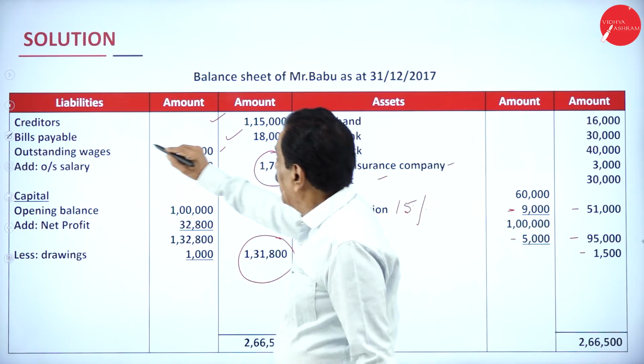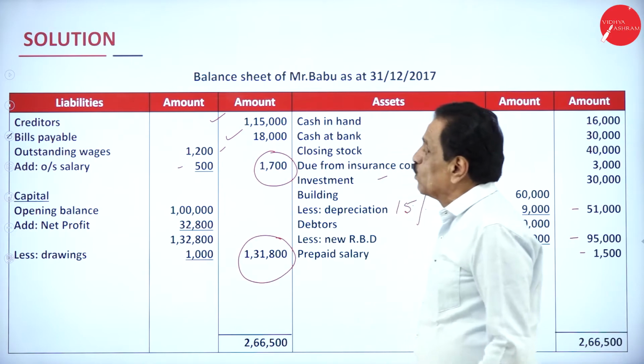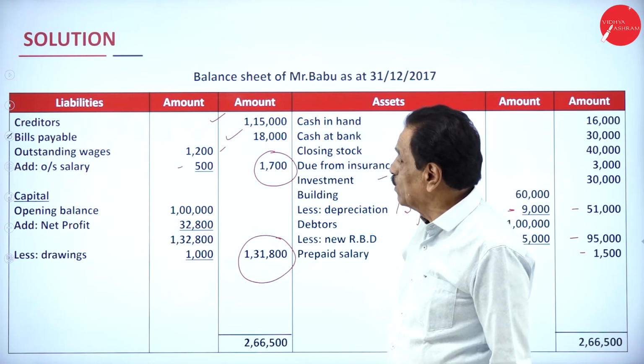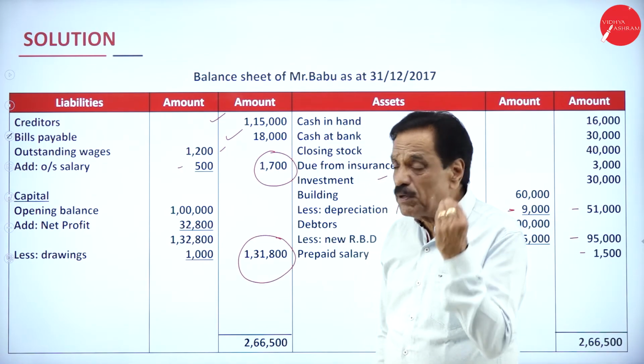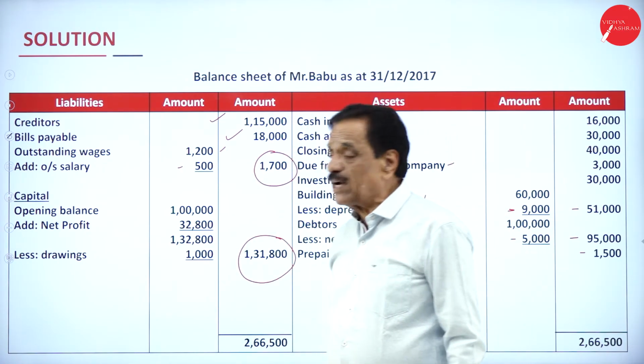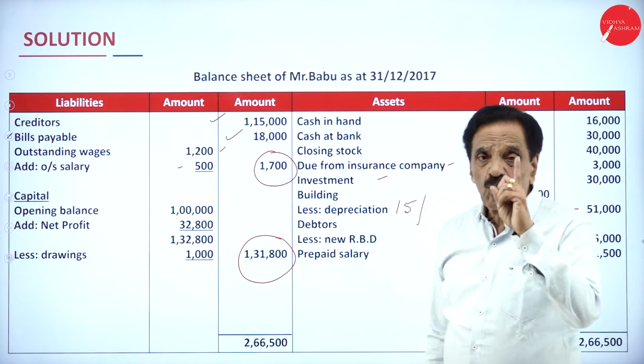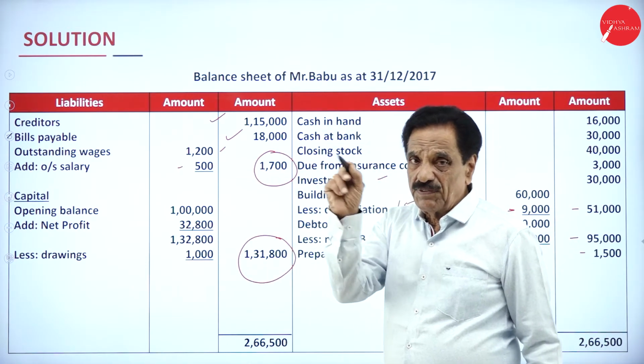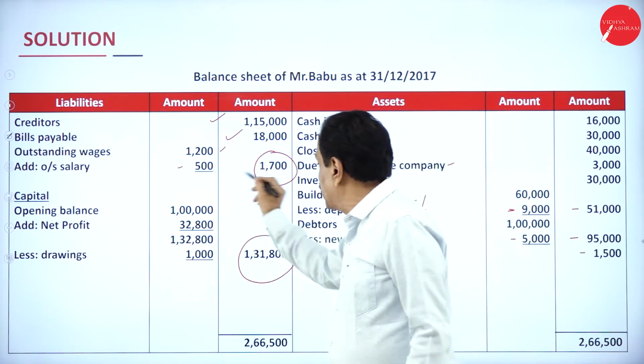That is called prepaid salary. Then we have to pay to seller creditor how much? 1,15,000. How much bills payable? 18,000. How much still wages to be paid? 1,200. Salary paid 11 months, 1 month is outstanding. That is 5,000. 55,000 divided by 11 is 500 will come.